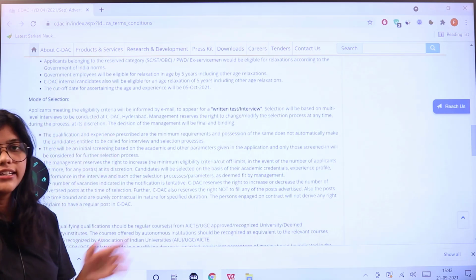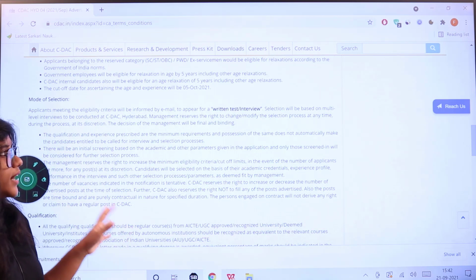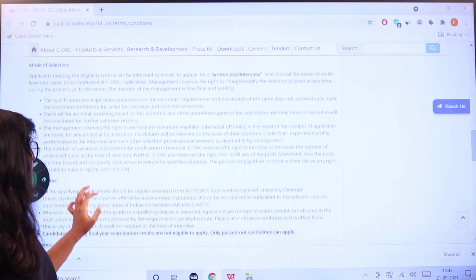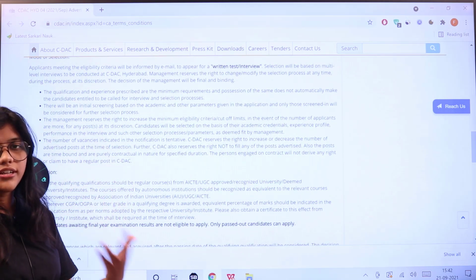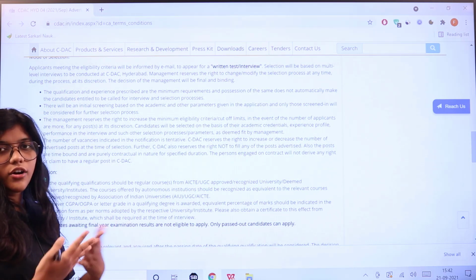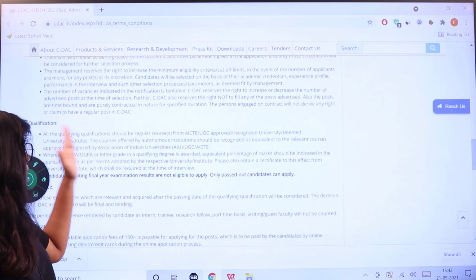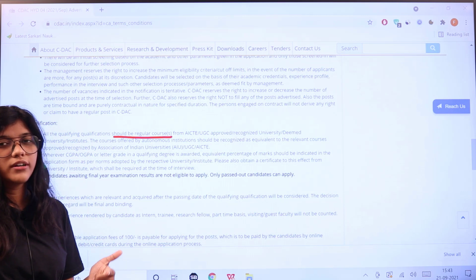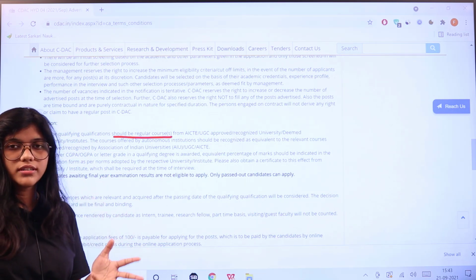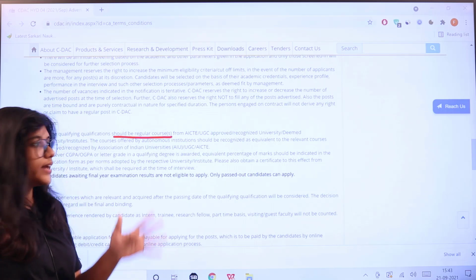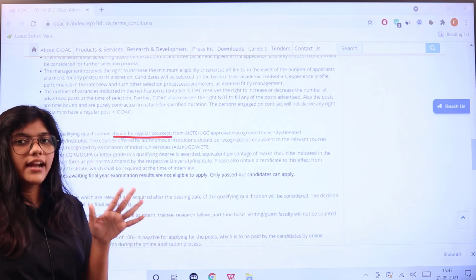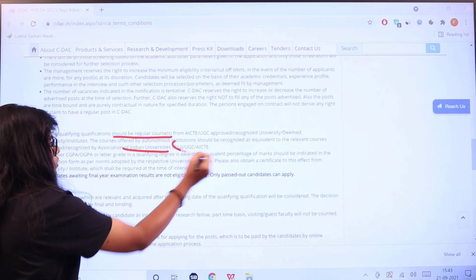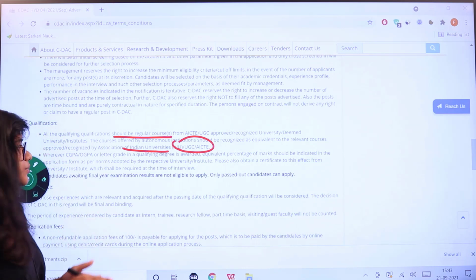Applicants who meet the eligibility criteria only will be shortlisted for written test and interview. Others will be disqualified. Qualification and experience should match the minimum requirements which are given. Management has the right to increase and decrease these particular vacancies according to the requirement of the organization. All the qualifying candidates should make sure they have done regular courses. Part-time, correspondence, or if you're doing your final year, waiting for your results, all of these candidates are not eligible to apply. If you have passed out, if you are having a graduation degree carrying minimum percentages of marks, with the recognition of UGC or AICTE, only then you are eligible to apply.